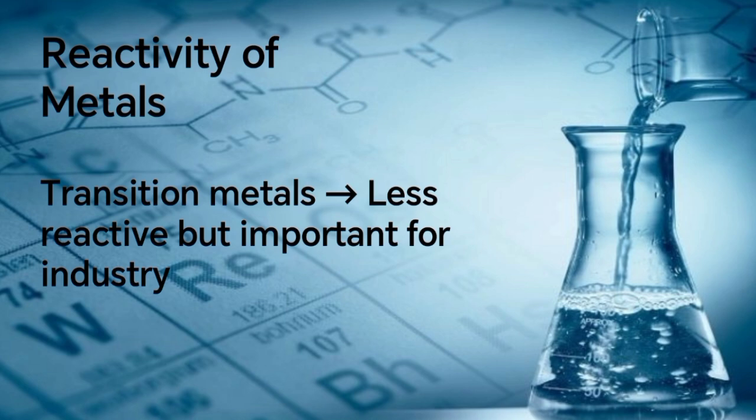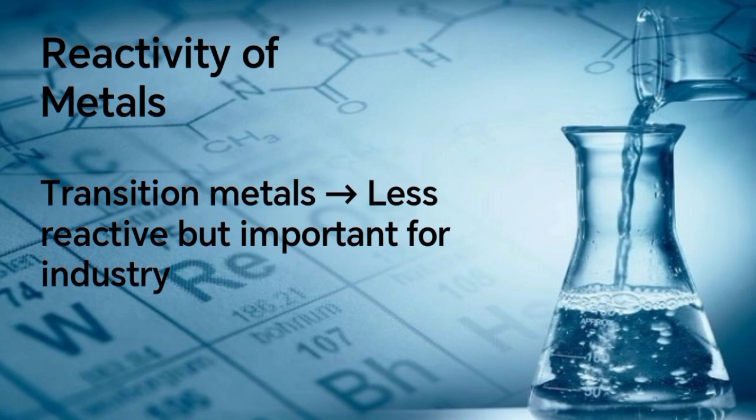Second is reactivity of metals. The transition metals are less reactive but important for industry. So how does reactivity change? Across a period, reactivity decreases.